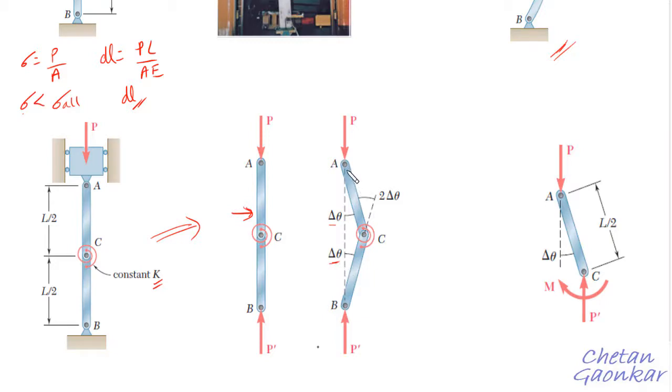So these two rigid members AC and BC will deflect by an angle of delta theta, so that the total angle which this spring will form is 2 times delta theta.